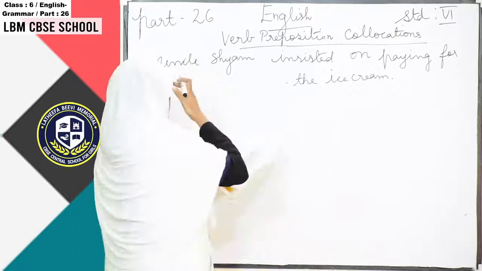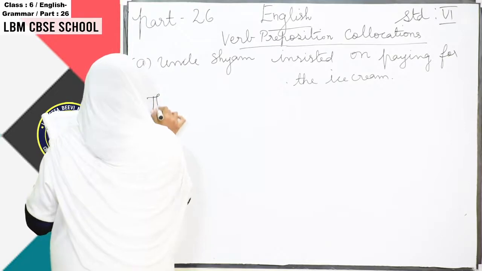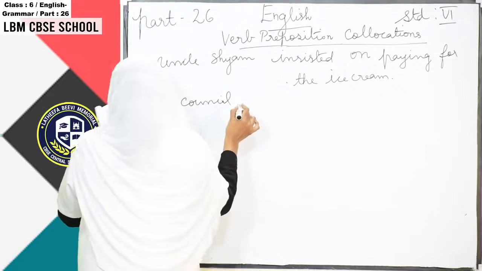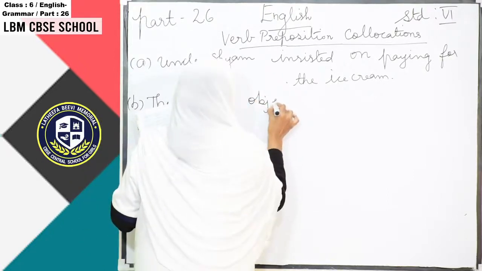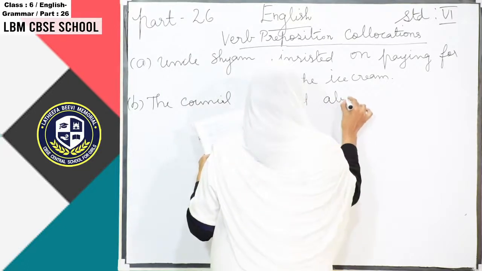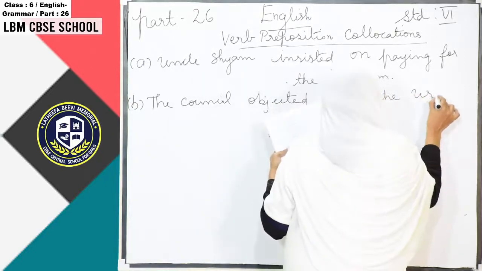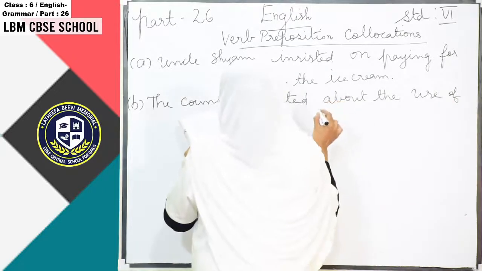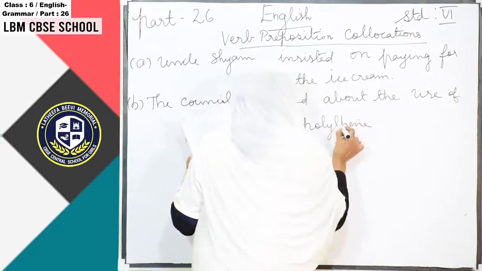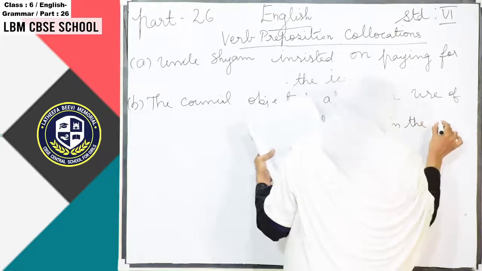You have to remove that "at" and you have to add "on". Okay. Then next one, B: The council objected about the use of polythene in the city.